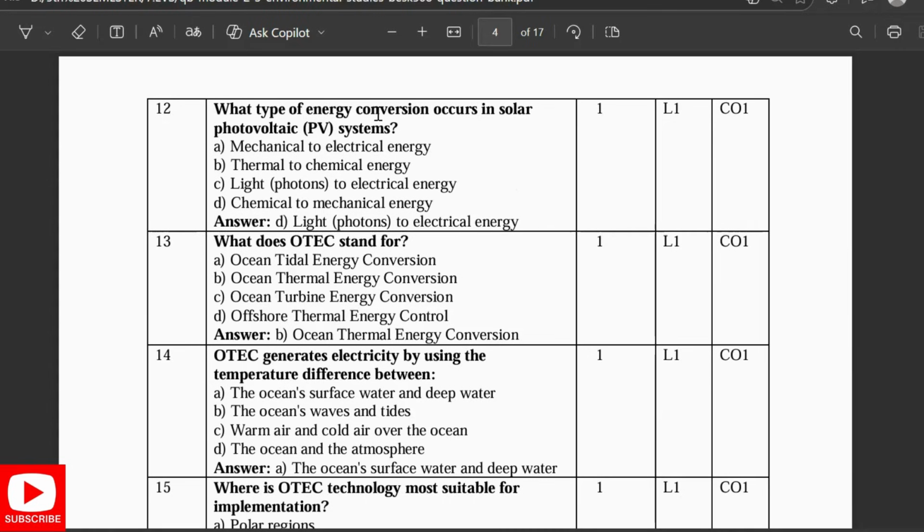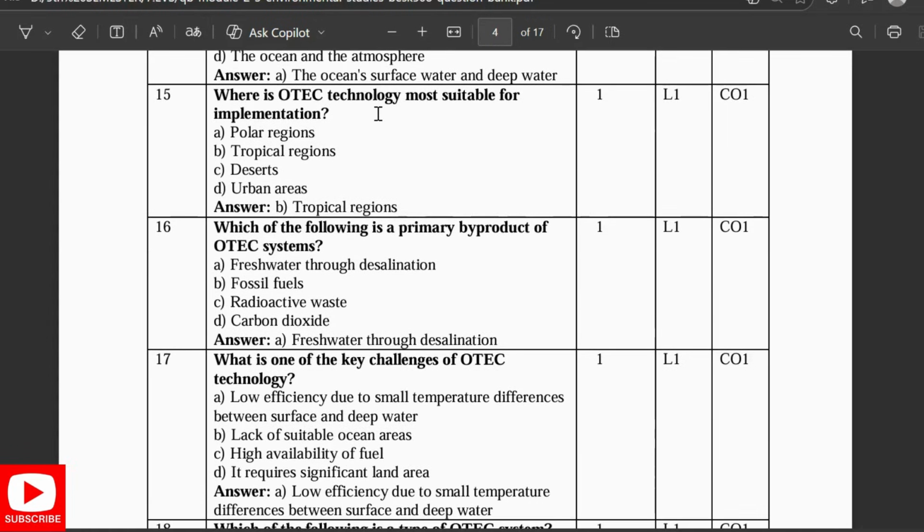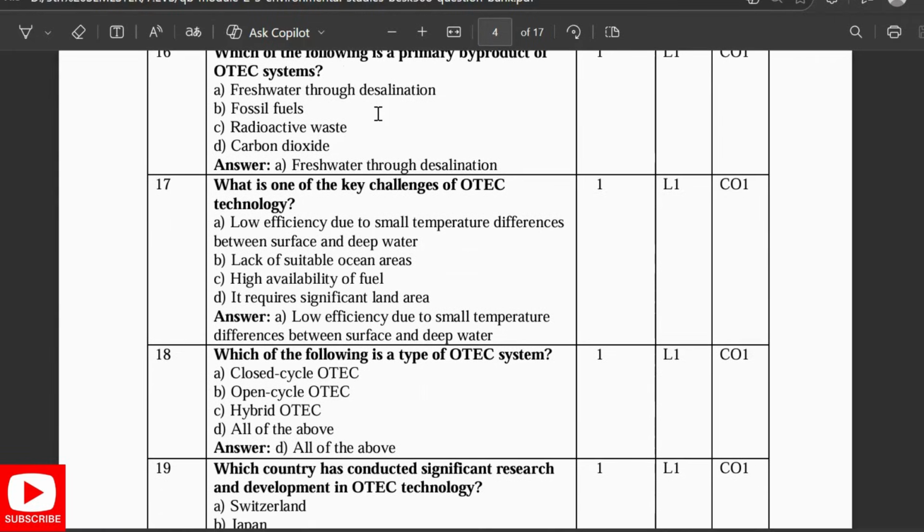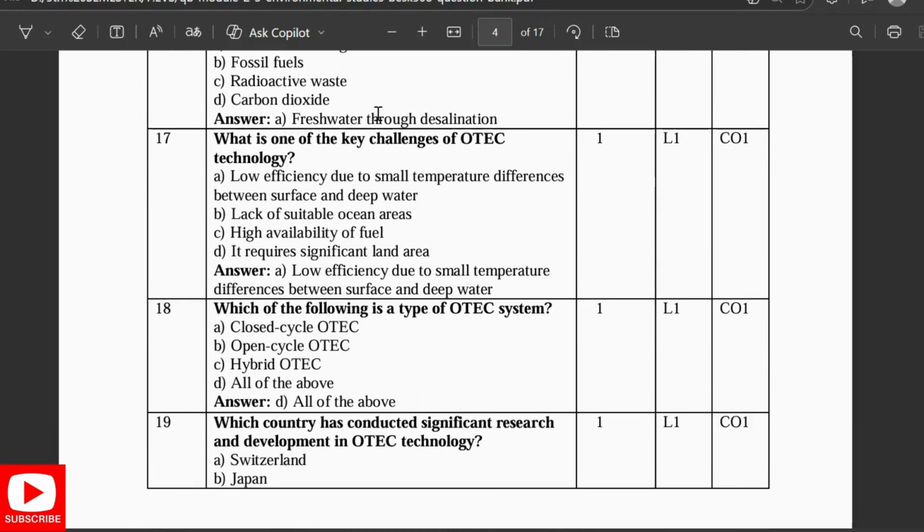Ocean Thermal Energy Conversion. OTEC generates electricity by using the temperature difference between the ocean surface water and the deep water. OTEC technology is most suitable for implementation in tropical regions. The primary byproduct of this is fresh water through desalination. What is one of the key challenges of OTEC technology? Low efficiency due to small temperature differences between the surface and deep water. Which of the following is a type of OTEC system? All of the above.